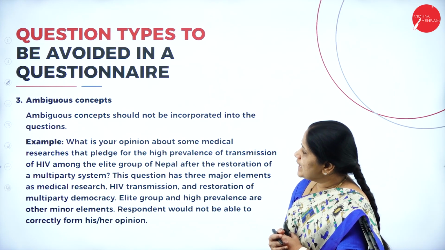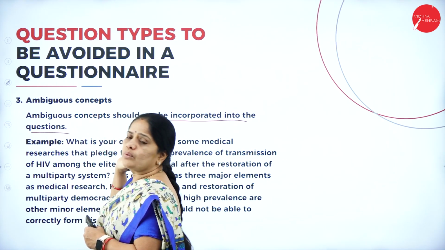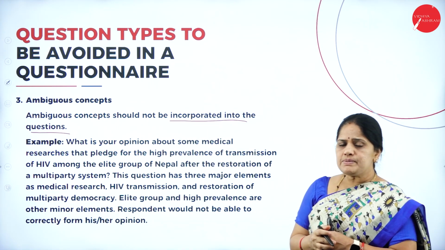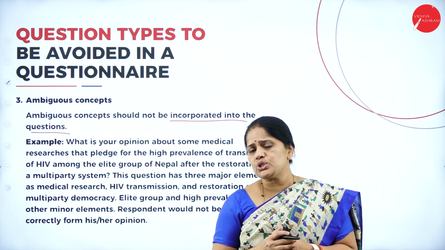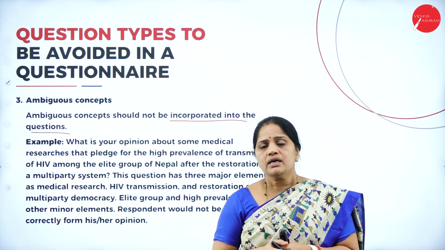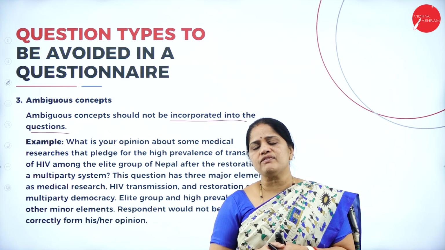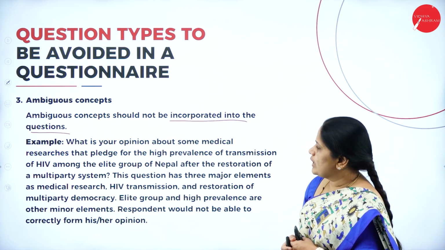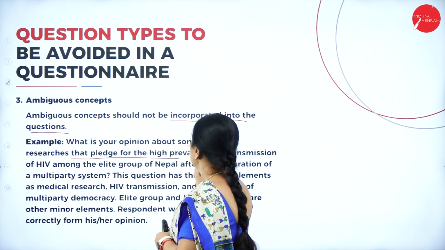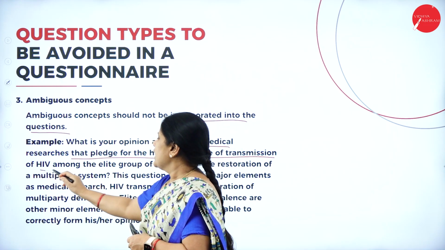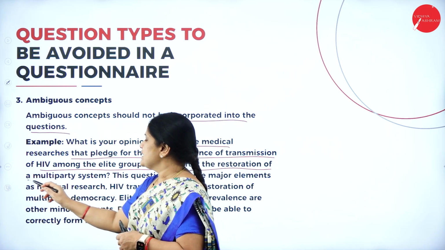Third one is ambiguous concepts. Ambiguous concepts should not be incorporated in the questionnaire. Now, what are ambiguous concepts? Ambiguous concepts are those concepts which are very vague. Such concepts should not be introduced in the questionnaire. If it has to be asked, then try to have a face-to-face interaction with the respondent. For example, what is your opinion about medical researchers that pledge for high prevalence of transmission of HIV among the elite group of Nepal after the restoration of the multi-party system?